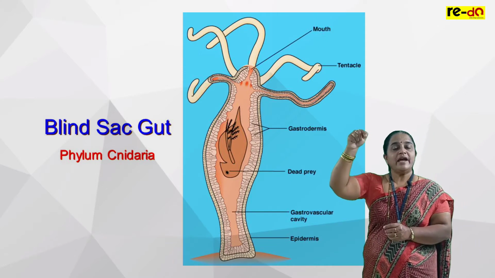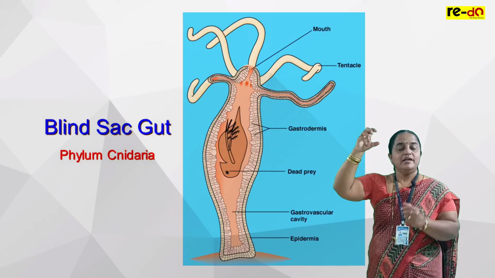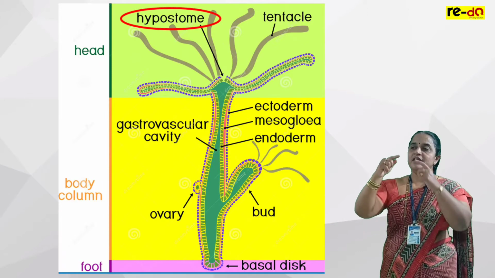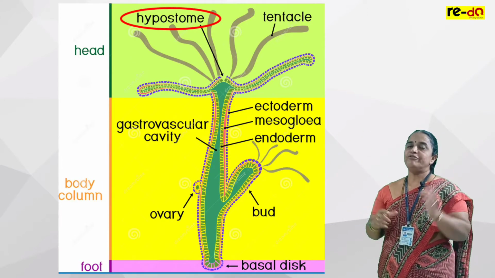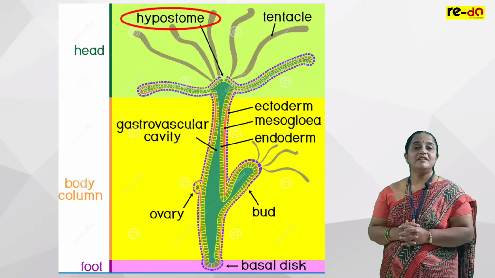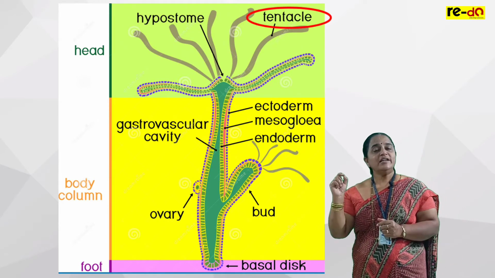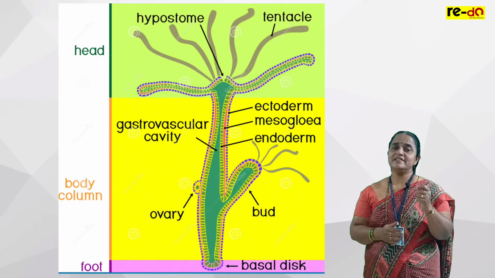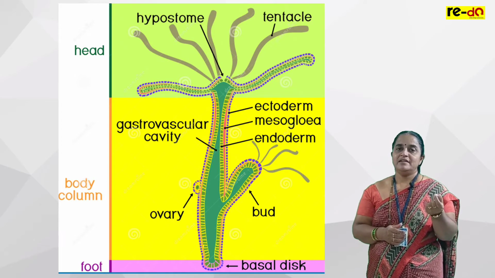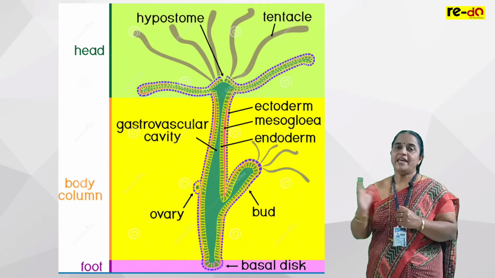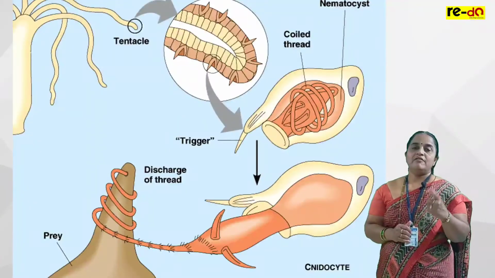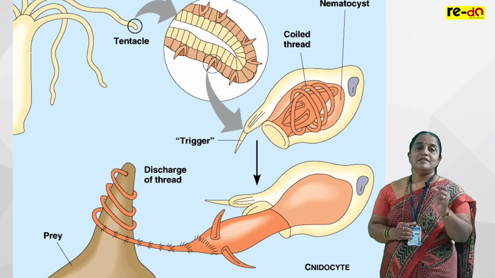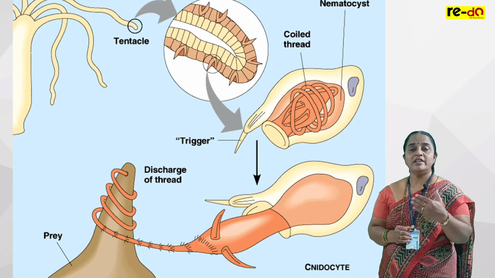Now around the anterior opening, the so-called mouth, which is present on a raised structure called the hypostome, there are whip-like structures. Ten to fifteen whip-like structures are present. These are called tentacles. And on the tentacles there are special stinging cells. These stinging cells release an irritating chemical which keeps the animal safe from enemies, or this chemical will paralyze the prey so that the animal can consume it. These are called stinging cells. Clear? Or cnidoblast.